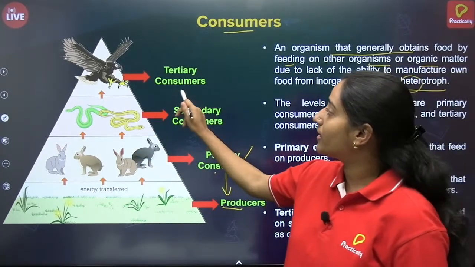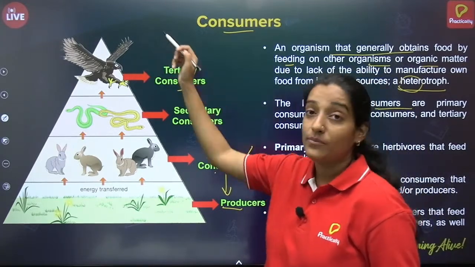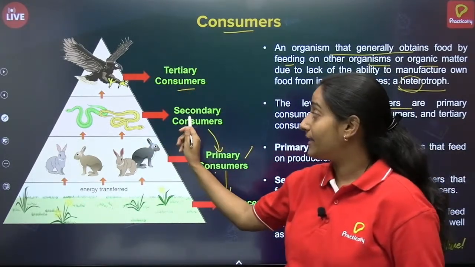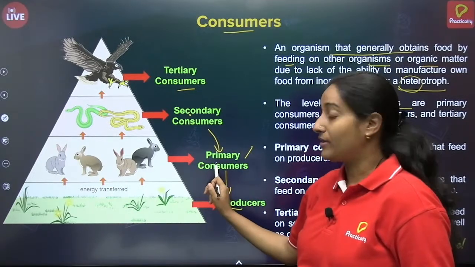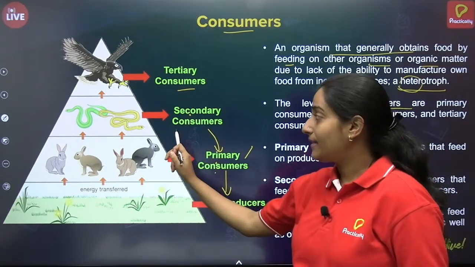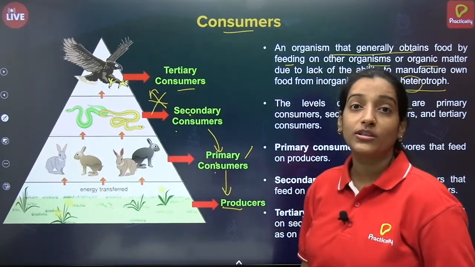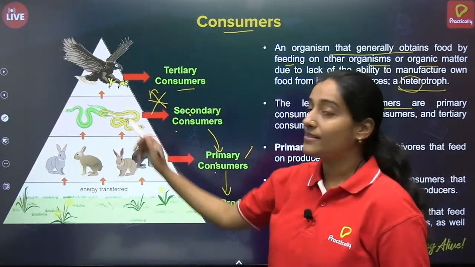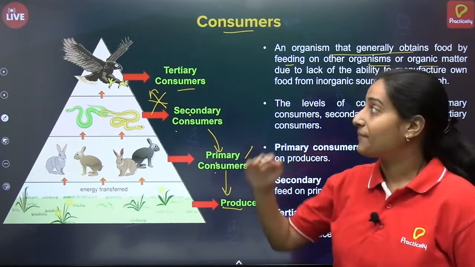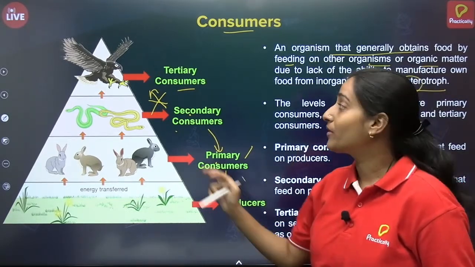Whereas in tertiary consumer, this type of animal can eat secondary consumer as well as primary consumer. But secondary consumer cannot consume the tertiary consumer because this is known as the apex, that means the highest level of consumer.